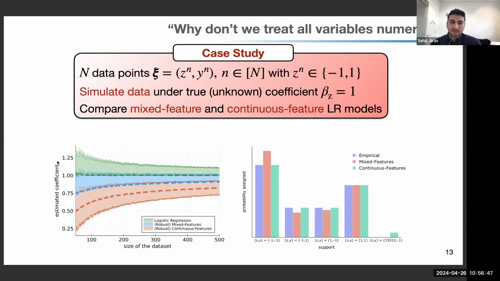But the continuous feature model, because there is no support, we don't say that the features need to be either -1 or +1, has a mass on a point whose Z value is something very large, 15,000 or something. Because that's how regularization equivalence works in DRO with continuous features. So there is a point which is not supported on our data set, further away from the points that we observe, with very little mass. That mass goes smaller and smaller, whereas the point gets further away asymptotically. And that's how we end up at a regularizer.